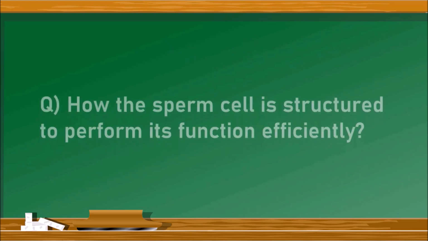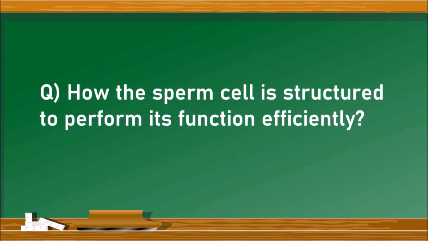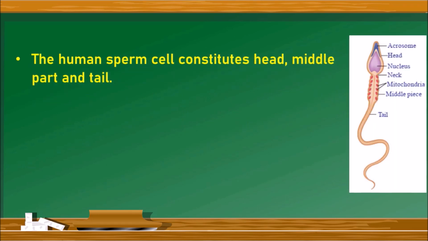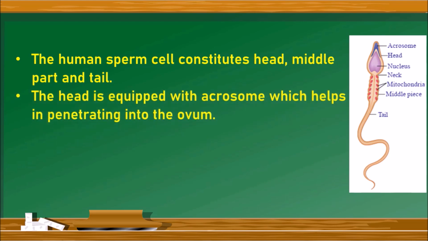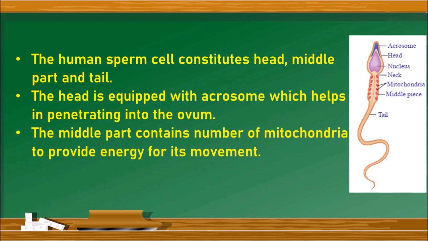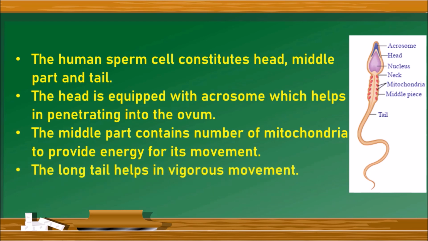Next question. How is the sperm cell structured to perform its function efficiently? The human sperm cell consists of head, middle part and tail. Observe the diagram here. The head is equipped with the acrosome which helps in penetrating into the ovum. The middle part contains number of mitochondria to provide energy for its movement. And the long tail helps in vigorous movement. This is how the structural organization of sperm cell facilitated to perform its function better.